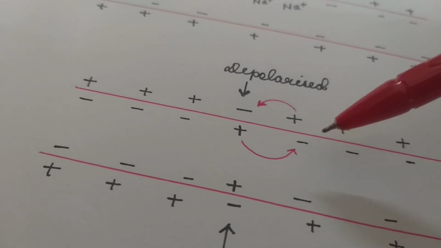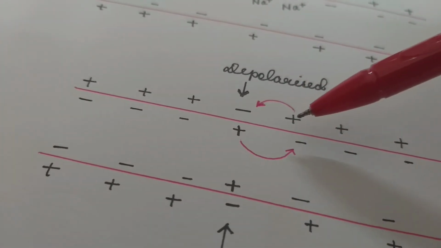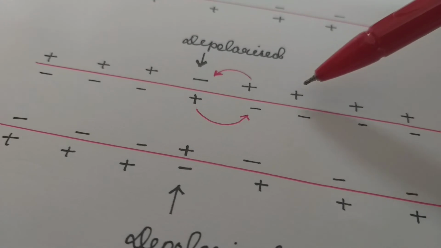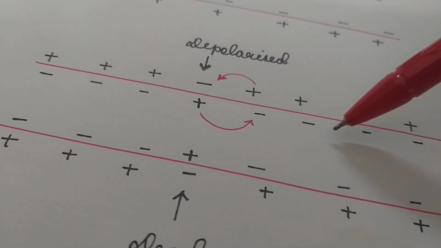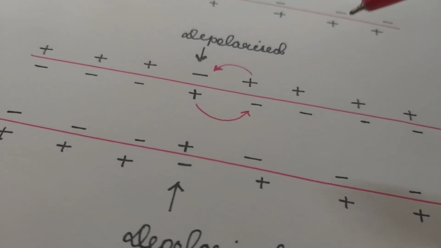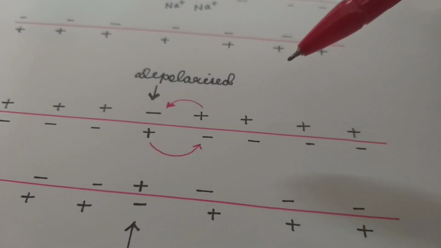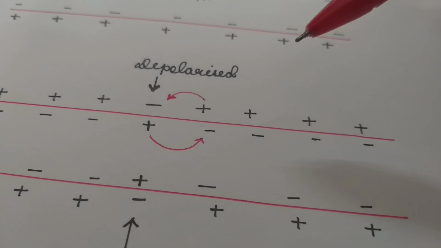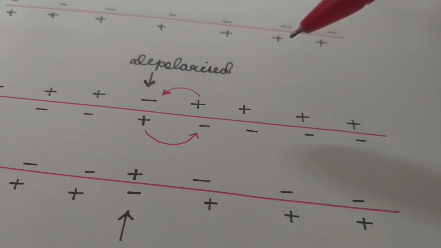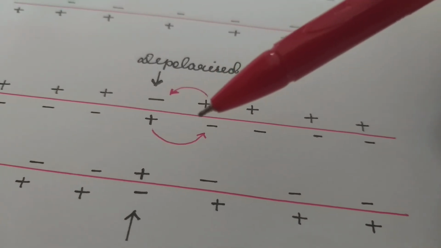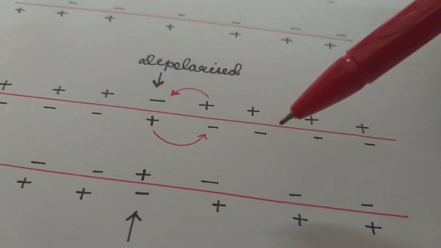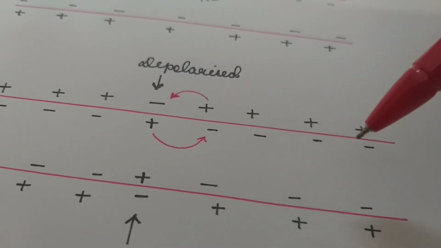In this way, the cycle is repeated. Again, electric current flows on the outer side and on the inner surface, completing the circuit of current. So very rapidly, depolarization, axon potential or nerve impulse is generated along the entire membrane.